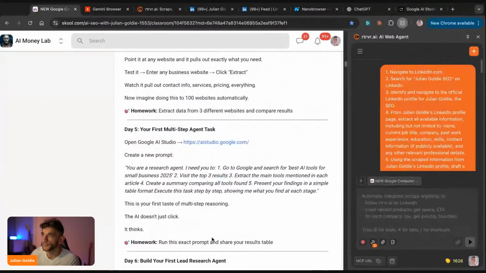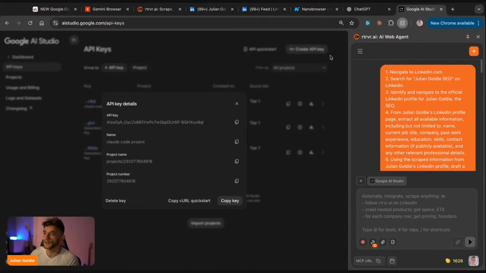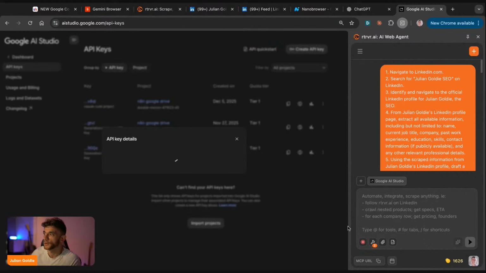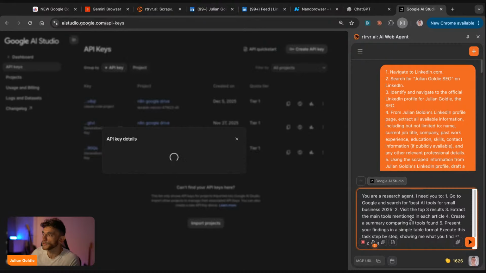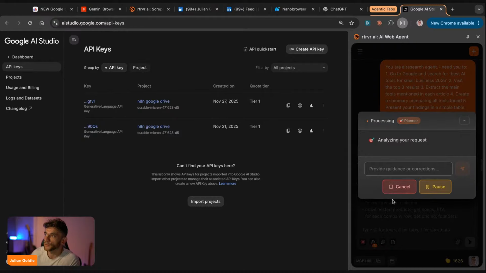And then, for example, if you wanted to do something like this, you can just open up a new tab. So let's say, for example, I have to delete this key now. If you go to this one, for example, your research assistant, go to Google, search for the best AI tools, and we ask for it to do that. It's just going to go off and do that in the agentic tab, right?